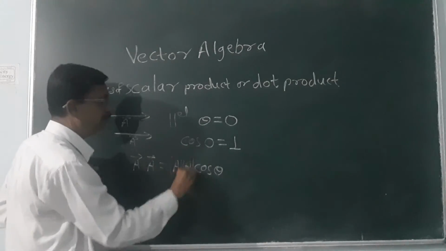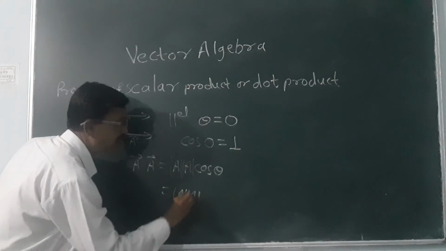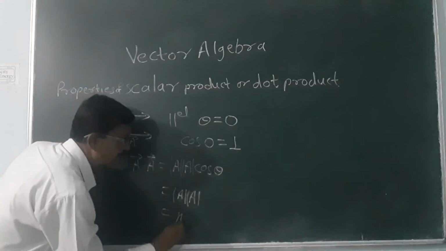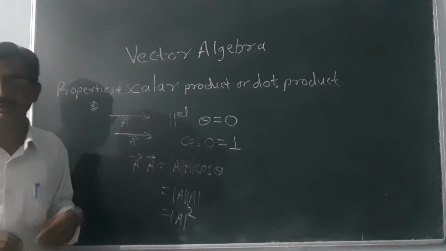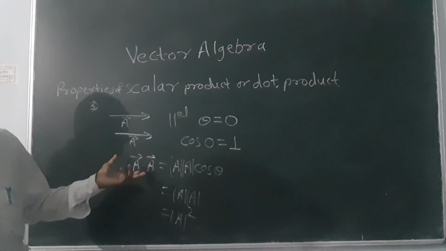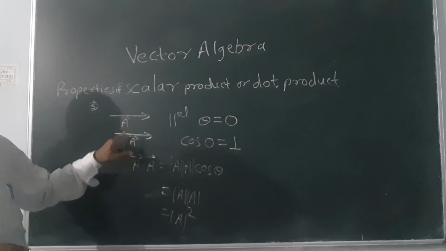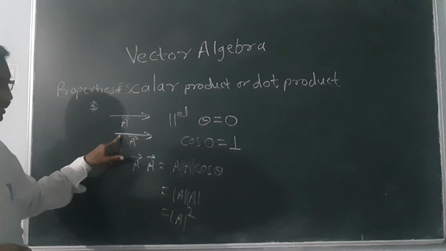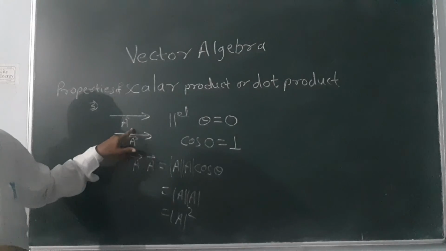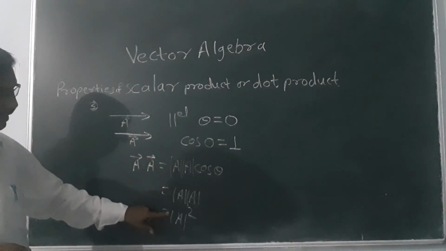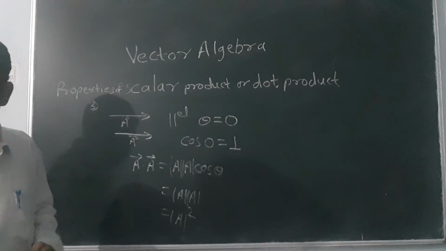So it is the magnitude of A into the magnitude of A, that means A squared. This is another property: the scalar product of two parallel equal vectors is equal to the square of its magnitude.